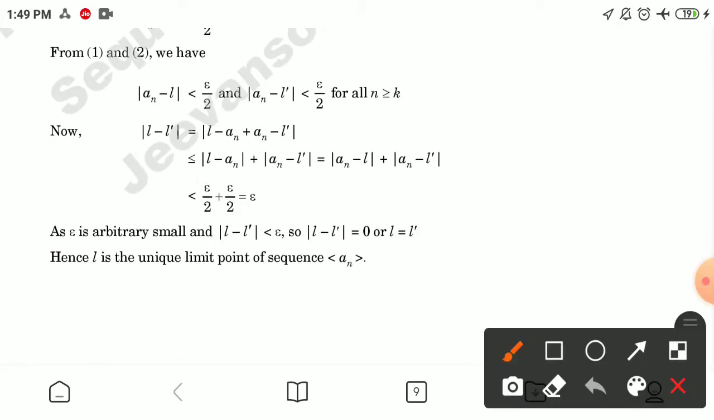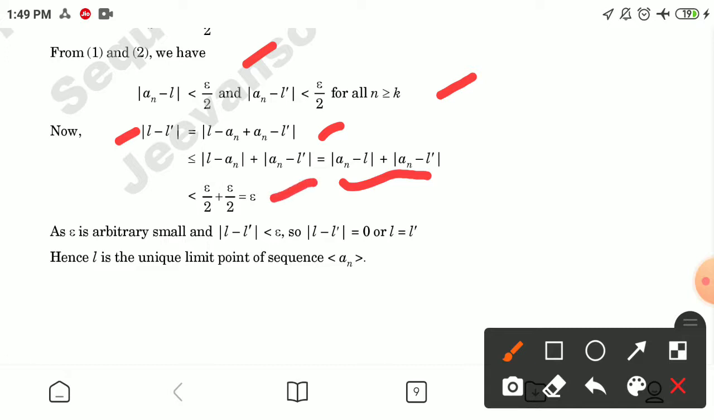Now from the first and second, |a_n − L| is less than epsilon by 2 and |a_n − L'| is less than epsilon by 2 for all n greater than or equal to k. Now if we consider the term |L − L'|, it is equal to |L − a_n + a_n − L'|, adding a_n and subtracting a_n, and using the triangle inequality, this is less than or equal to |a_n − L| + |a_n − L'|, and this becomes less than epsilon.